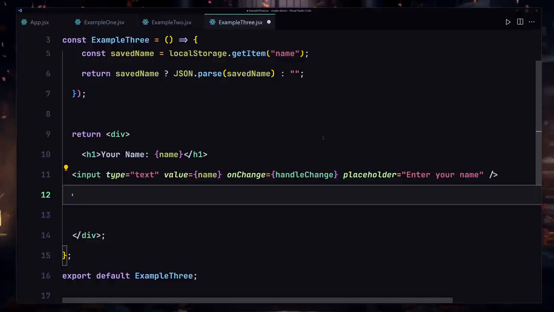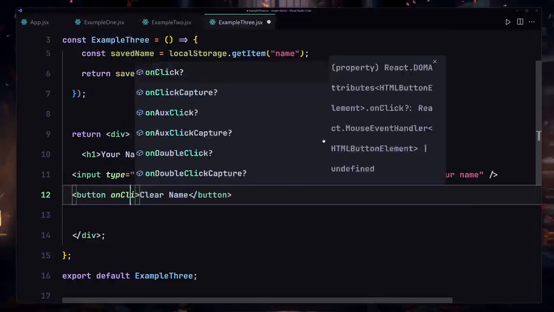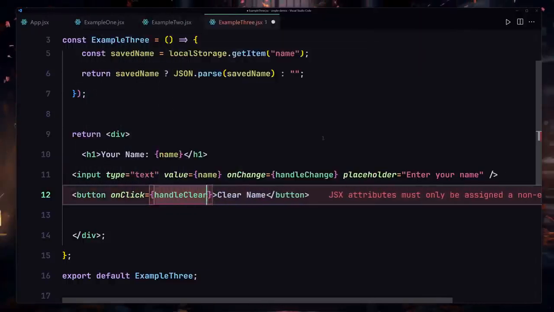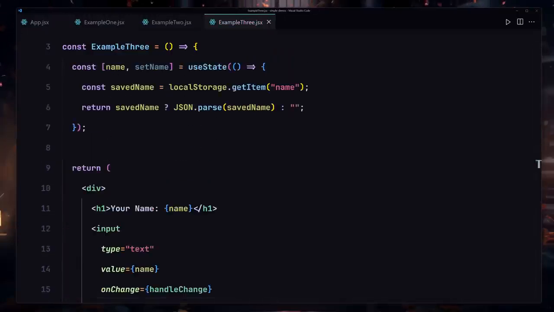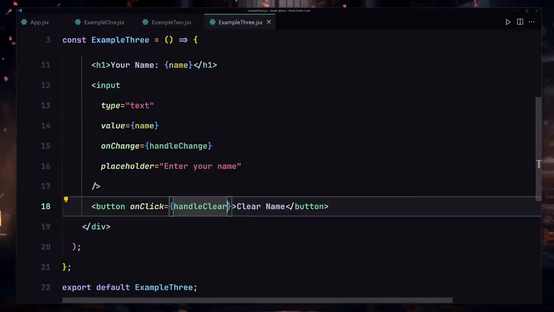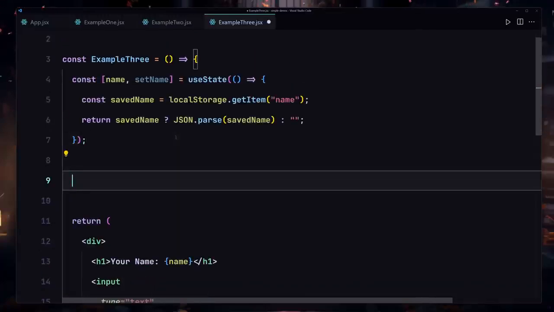Okay, and finally let me create a button which will say "clear name", and whenever somebody clicks on this button, we're going to be firing this handleClear function, which we're going to be creating. Let me just create that. First of all, we're going to be creating this handleChange function, then we're going to be creating that clear function. So what I'm going to do is fire this handleChange function.